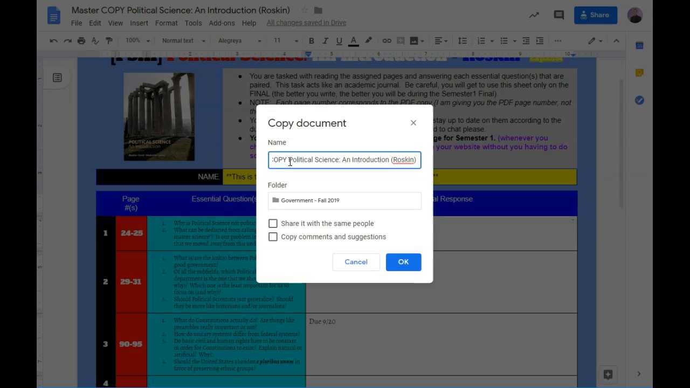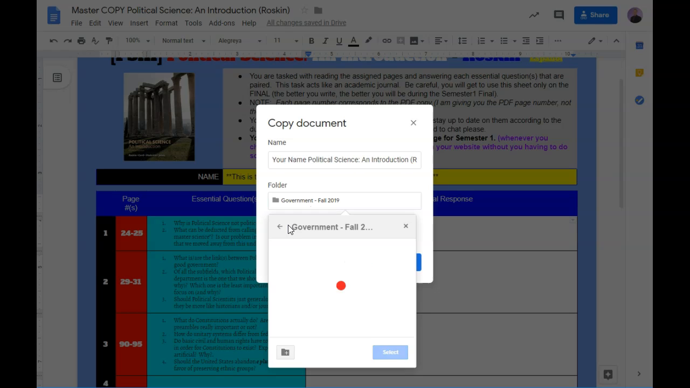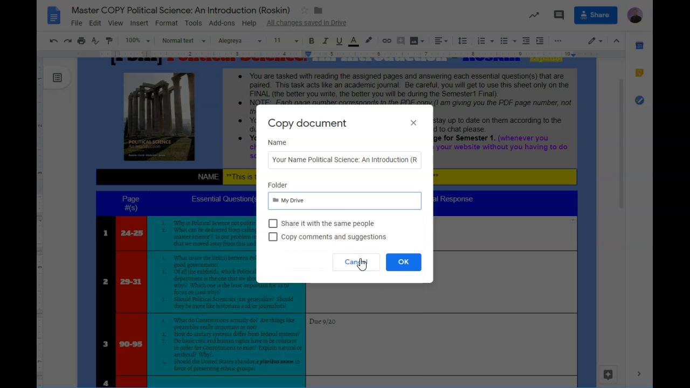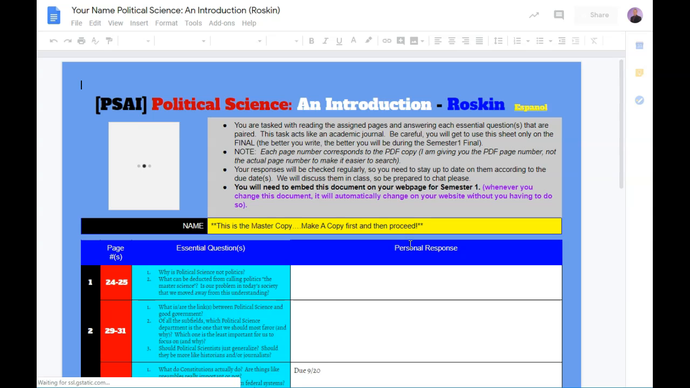And in place of Copy Of, I would definitely recommend you at the start of it to put your name. Type in your name there, and then in the folder, yours will probably end up saying this. It'll probably look like My Drive, so let's show you that. It would look like that, and then you would come down here, click OK. It opens a new one for you. Now this is the one you own.